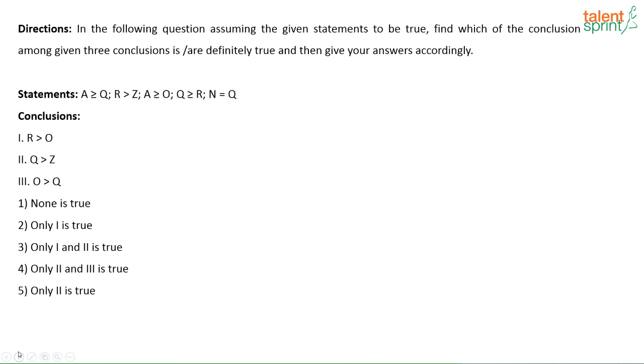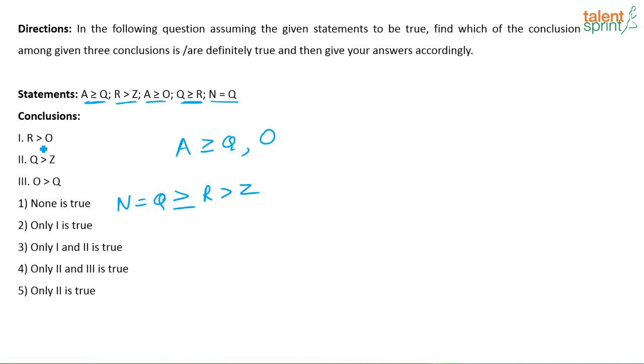See, just combine the given information and write, that's all. What is given here? A is greater than or equal to Q, and similarly A is greater than or equal to O. Now among Q and O we don't know the relationship. Then it is said R is greater than Z, Q is greater than or equal to R, and N is equal to Q. Correct? See, A is greater than or equal to Q, A is greater than or equal to O, and Q is greater than or equal to R, and R is greater than Z, N is equal to Q.